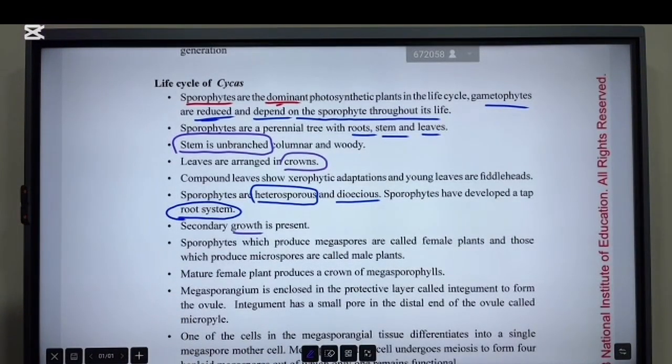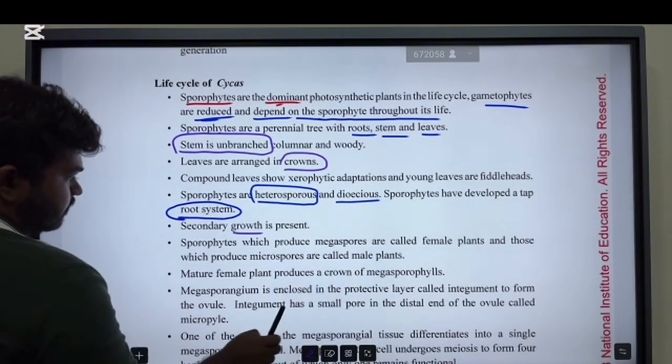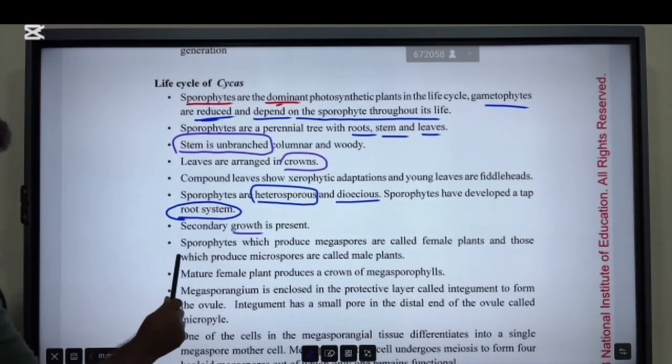Right? Then the sporophyte which produces megaspores is called the female plant. Now we know there are two different types of sporophytes.